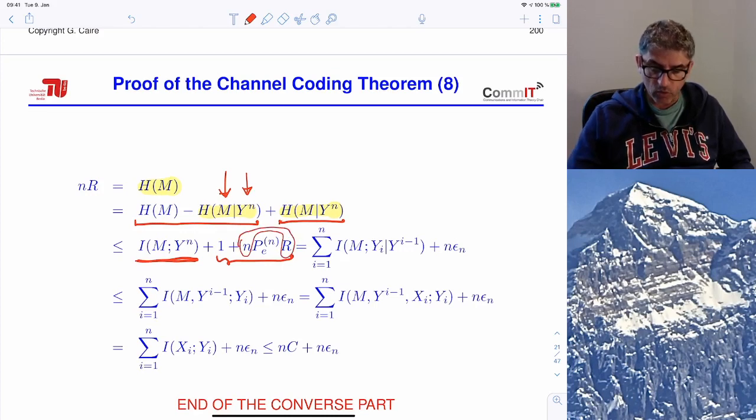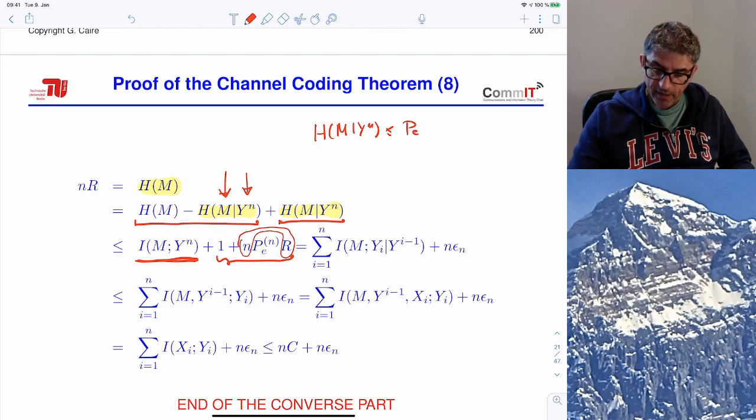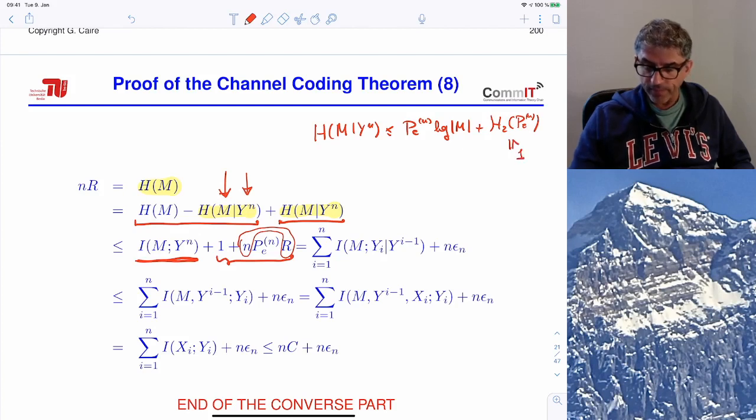Okay, so that's the usual Fano inequality: this conditional entropy is less or equal than probability of error times log of the size of the messages, which is nR, plus the binary entropy function of the probability of error. But this is always less or equal than 1 because it's a binary entropy function, so we use 1 to make it even simpler.